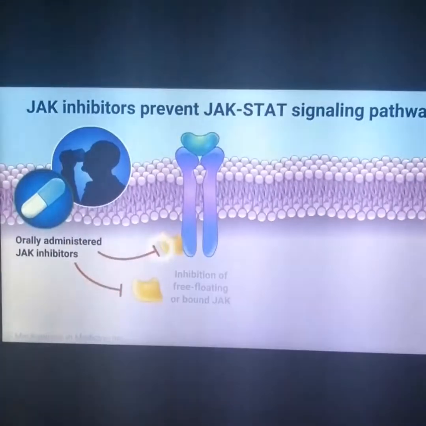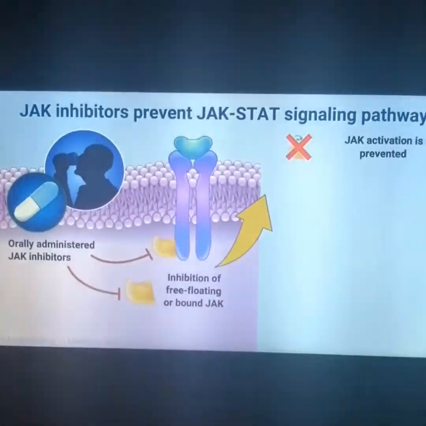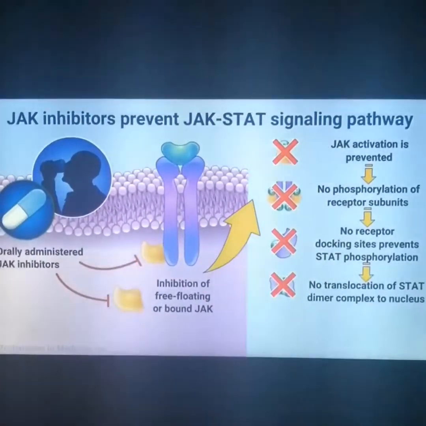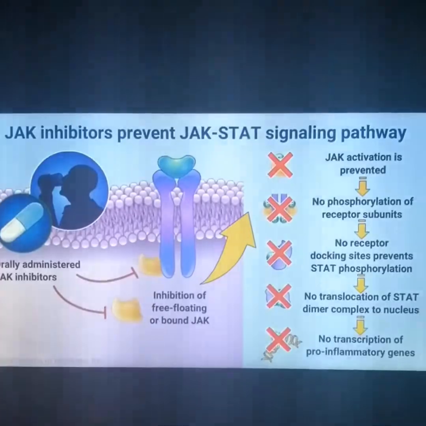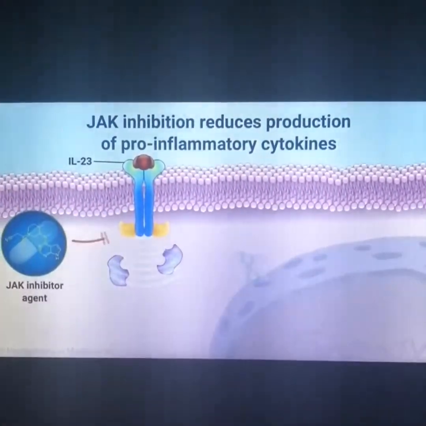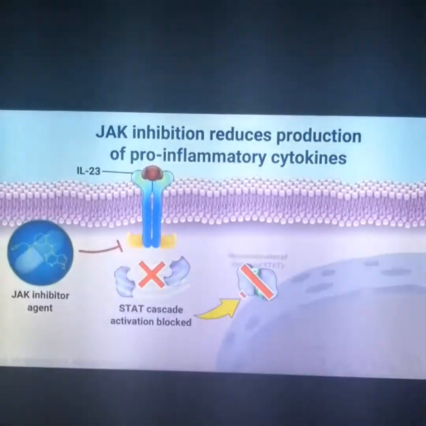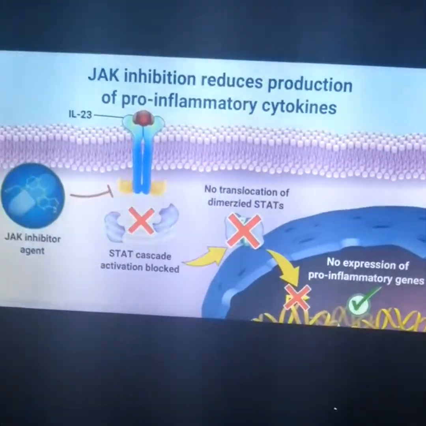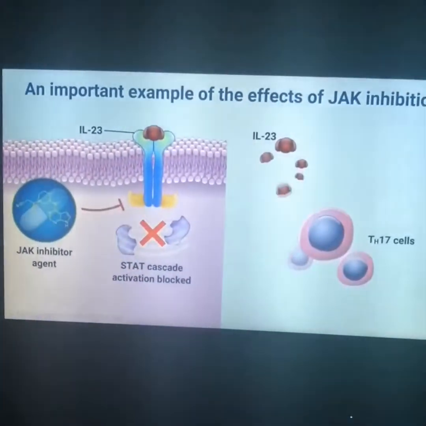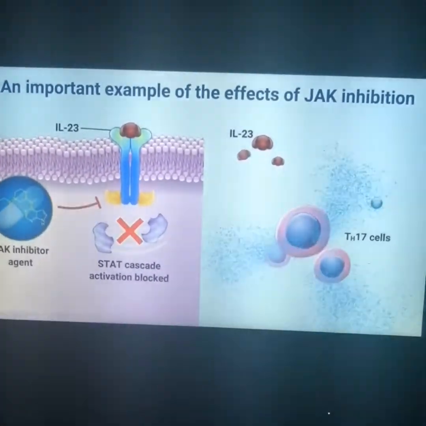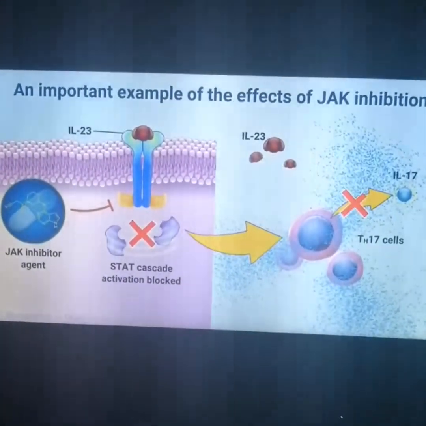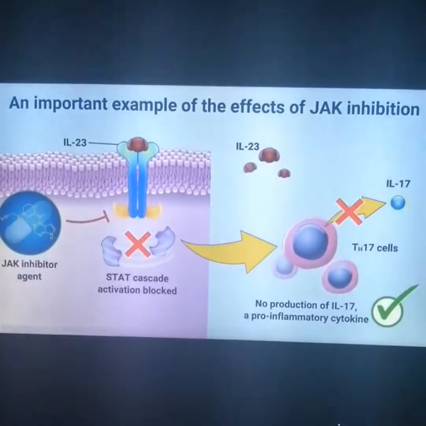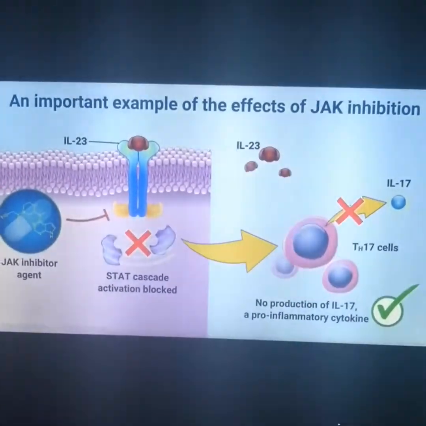JAK inhibitors bind to the kinase domain of JAK and prevent its activation, thereby preventing STAT phosphorylation and translocation to the nucleus to activate gene transcription. JAK inhibition potentiates downstream inhibition of cytokine synthesis by reducing the production of pro-inflammatory cytokines. An important example of the effects JAK inhibition can have on reducing inflammation is the prevention of the pro-inflammatory cytokine IL-17 from being produced by T helper 17 cells, even when in the presence of IL-23 stimulation.